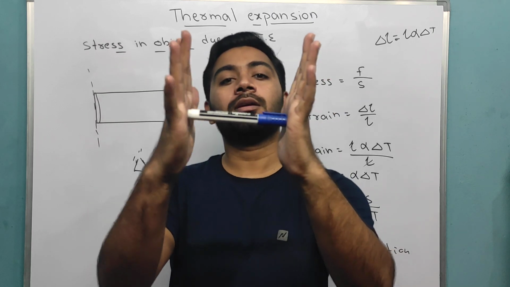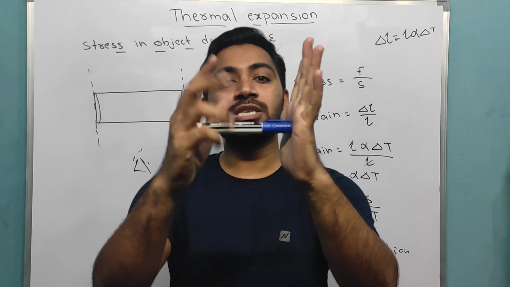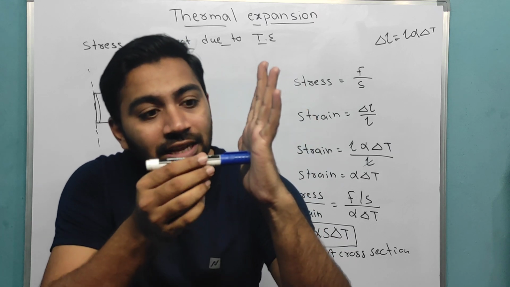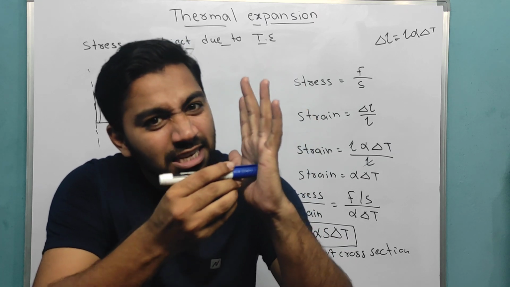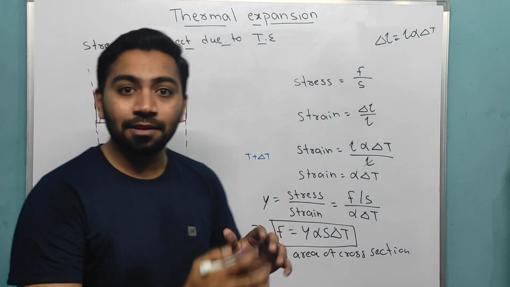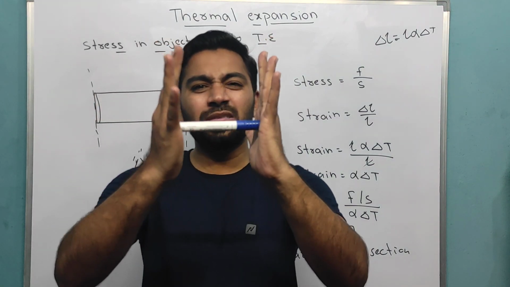It is normal at first. When I give some heat, the metal starts increasing in length, which means it is pushing into the wall in both directions.